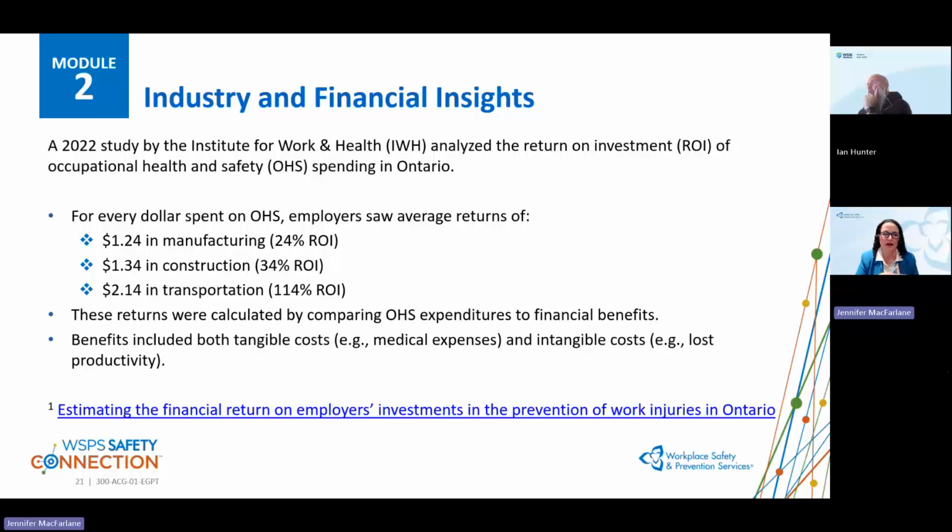These returns were calculated by comparing occupational health and safety expenditures to the financial benefits, and benefits included both tangible costs like medical expenses and intangible costs like lost productivity as well. A great article, and I'll be sharing that article with everybody, so you can look at all the work that the Institute for Work and Health has shared with us.